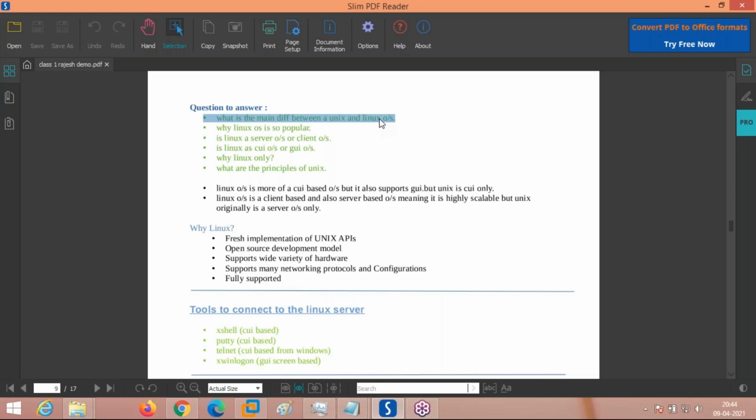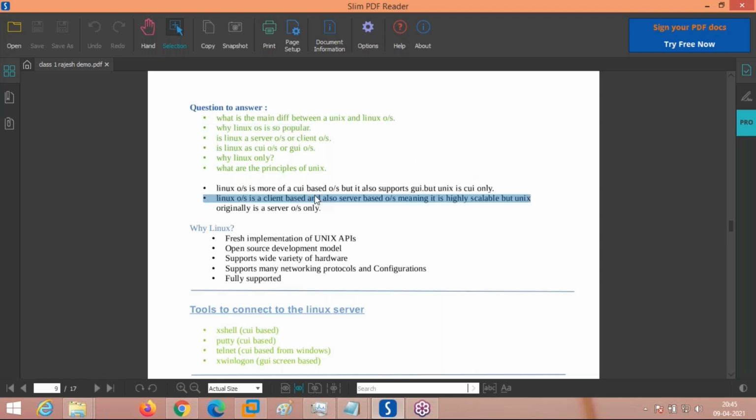The Unix operating system is commercial, CUI based and a server operating system only. But the Linux operating system is freeware and open source. It is CUI based and GUI based also, and at the same time freeware. That is the main difference between a Unix and Linux operating system. And the Linux operating system is a client OS as well as a server OS. Unix is originally a server OS only. That is why Linux is so popular. Second question, see here, I highlighted why Linux is so popular: because it is a client and server OS at the same time. It is free, open source, customizable, enhanceable, secure.